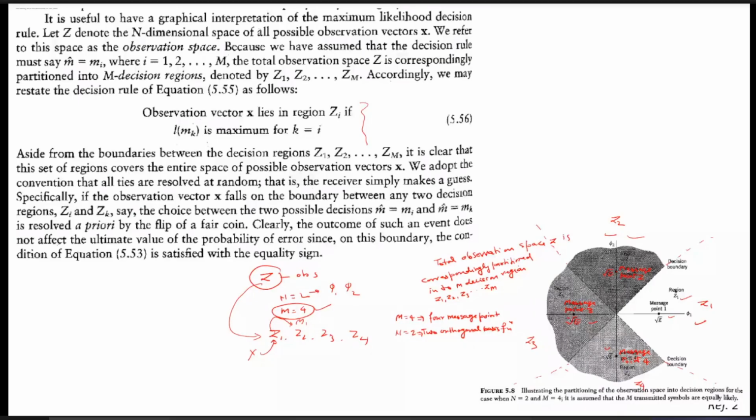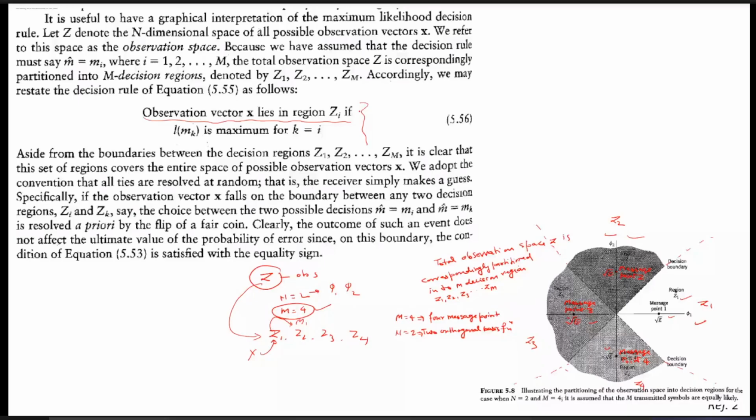Now, you can see in the graphical representation that if the observation vector X lies in the region Zi, suppose it lies in Z3, then the message corresponding to this Z3 is nothing but m3. So the receiver will simply detect that m3 has been transmitted at the transmitter. Hence, if the observation vector X lies in the region Zi, then L(mk) is maximum for k equals i.